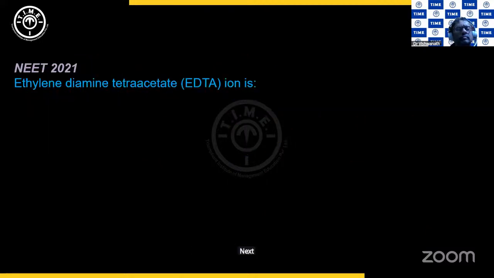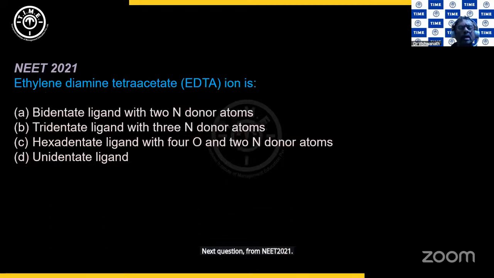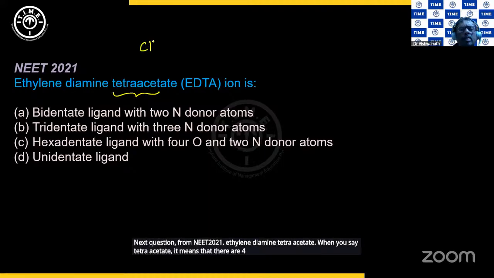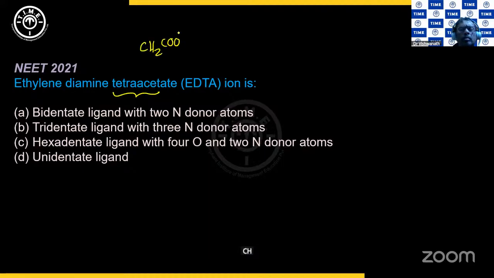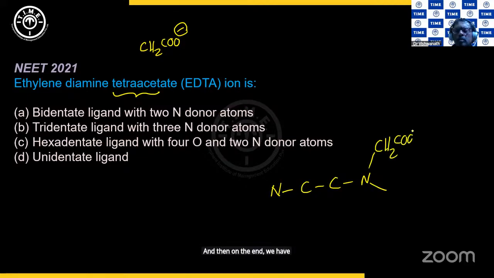Next question from NEET 2021. Ethylene diamine tetraacetate. When you say tetraacetate, it means that there are 4 such CH2COO minus units. And it's ethylene diamine, so N, C, C, N, and then on the N we have CH2COO minus, CH2COO minus.